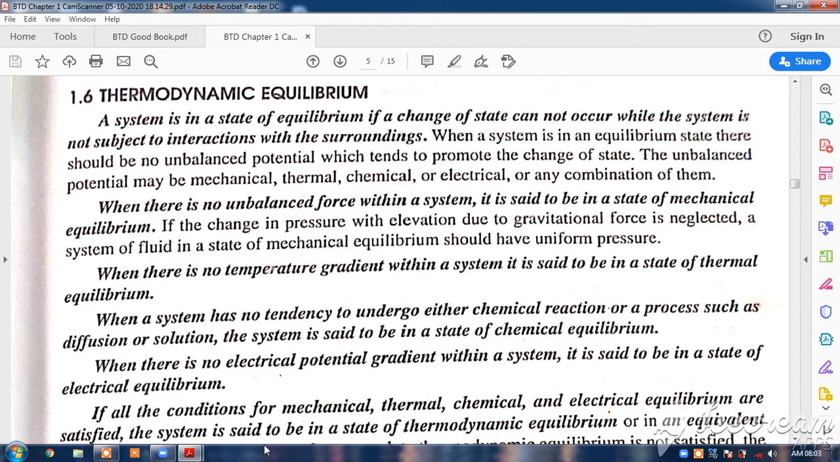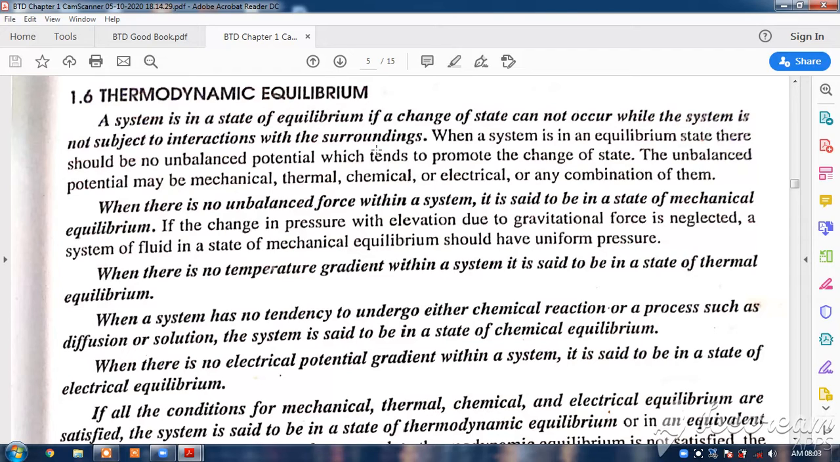Now we should look at thermodynamic equilibrium. We already studied systems, various systems like closed system, open system, and isolated system. We have seen the processes and the cycle as well as the properties. Now coming to equilibrium, a system is said to be in a state of equilibrium if a change of state cannot occur while the system is not subject to interaction with the surroundings.